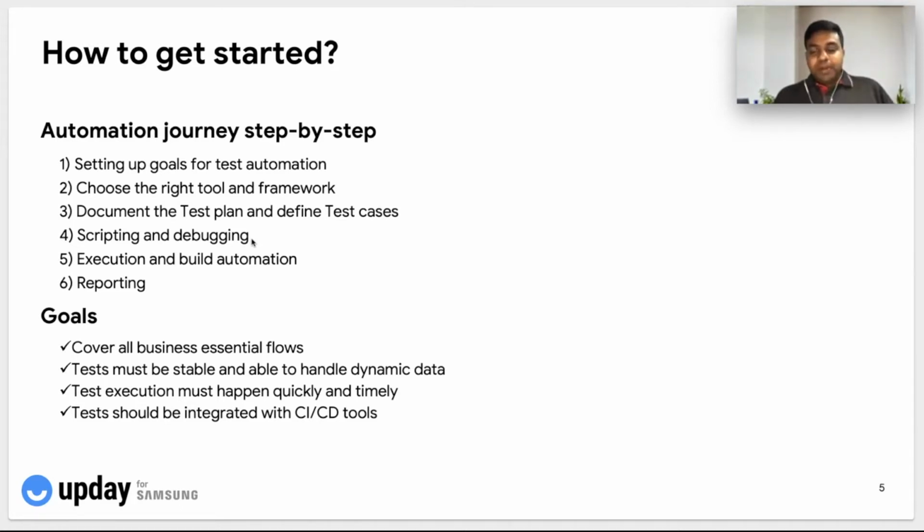And build automation and execution are the other important steps. Test execution mostly happens completely automated through the build automation process. At Upday, we use Jenkins as our primary CI/CD tool, and most of our test automation jobs or scripts will be run through it. And we have an automated reporting system, and we also get notifications through Slack whenever a test fails, etc. So all these configurations are also part of the automation journey.